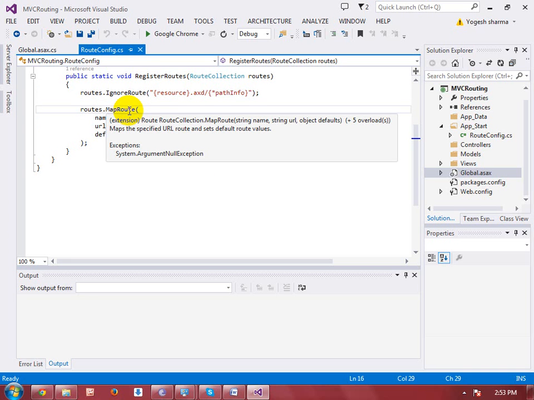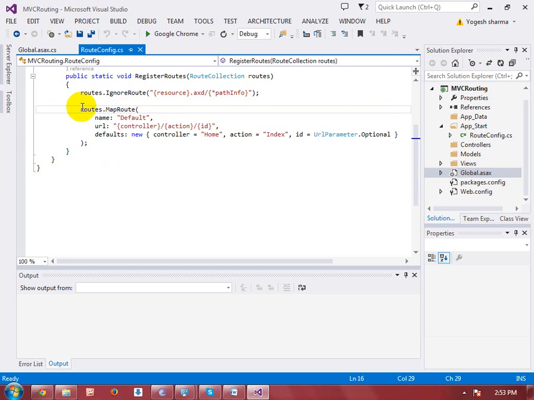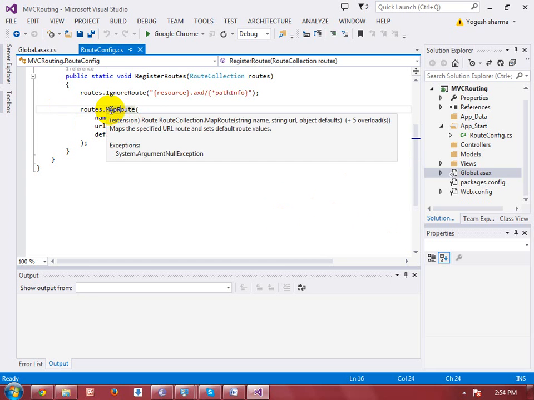Now another method, that is the MapRoute method. This is an extension method. What is the meaning of an extension method? This method is already defined on the route collection, routes. Okay, so I'm not going to discuss what an extension method is. If you want to know about extension methods, you can visit my YouTube channel, where you will see route methods, extension methods, and everything will be there. Okay, so what is the role of this MapRoute?